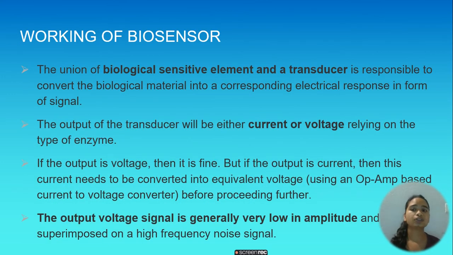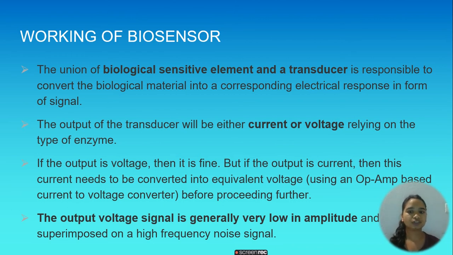Next, we look into how a biosensor actually works. Now, the union of the biological sensitive element and a transducer is responsible to convert the biological material into a corresponding electrical response in the form of a signal. The output of the transducer will be either current or voltage relying on the type of enzyme. Now, if the output is voltage, then it is very good. But if the output is current, then this current needs to be converted into voltage.